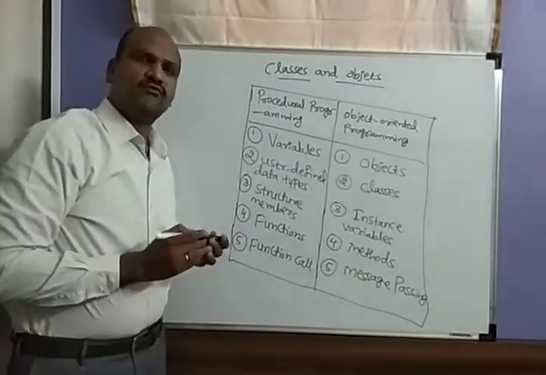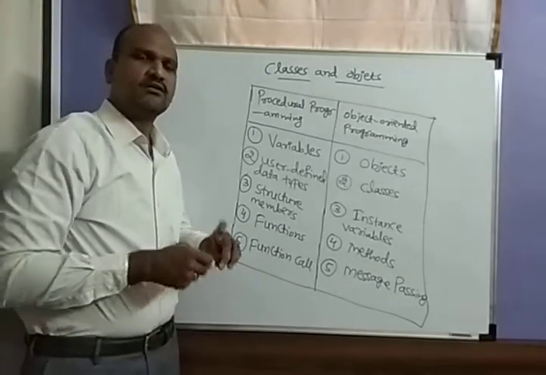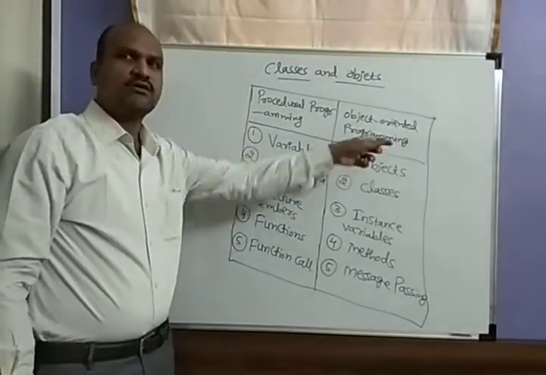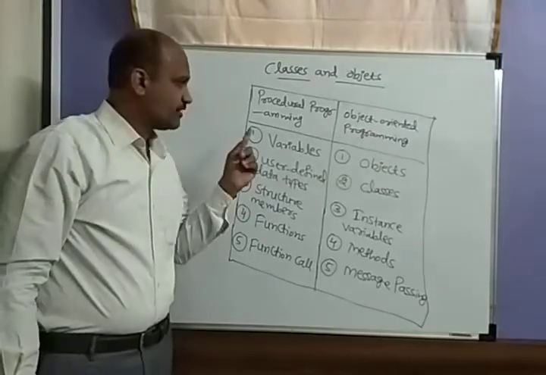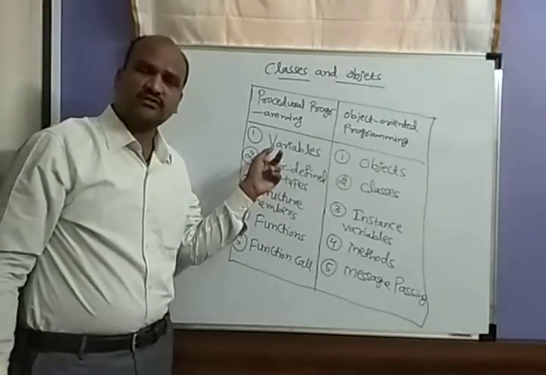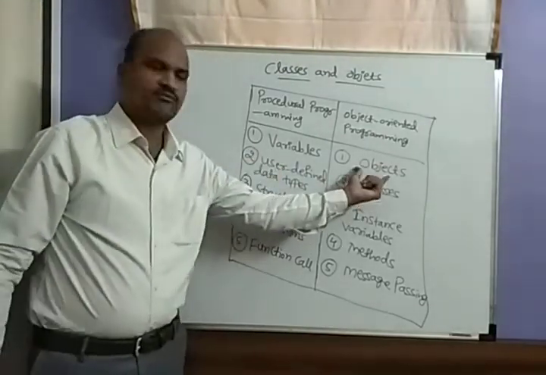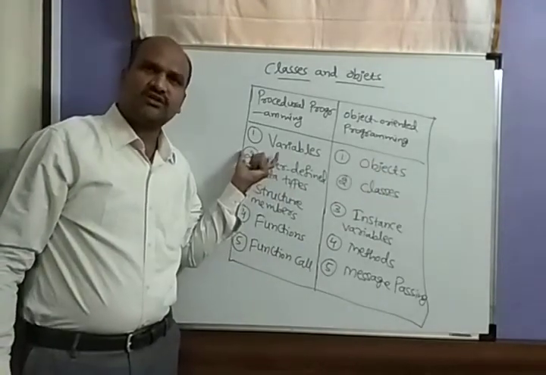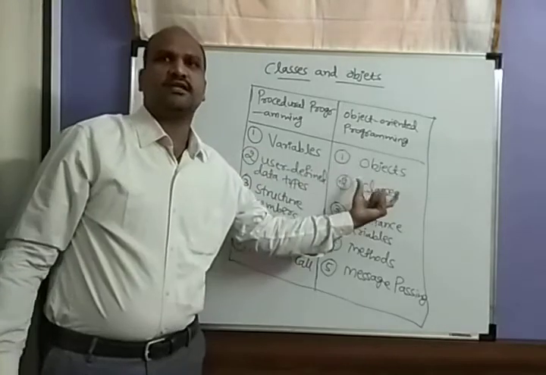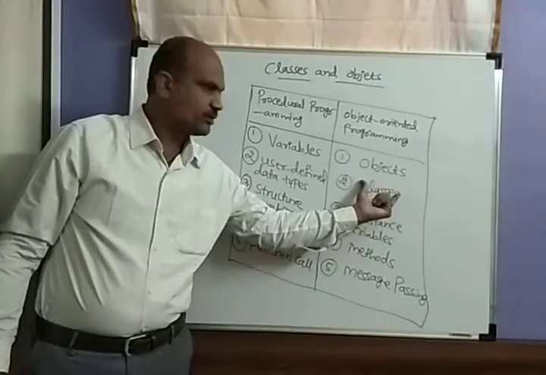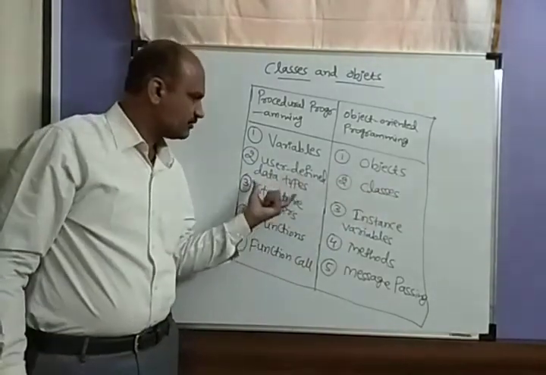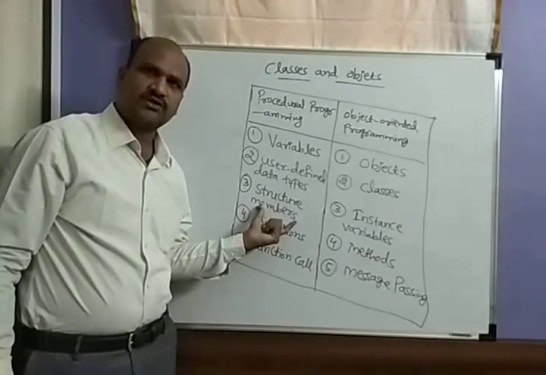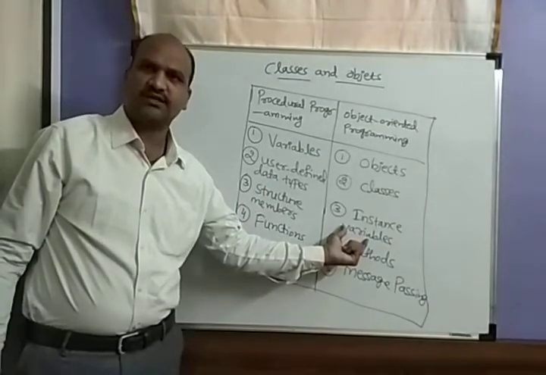These are the 5 differences between procedural programming and object oriented programming. First, in procedural we are using variables, in object oriented we are using objects. Second, in procedural we are using user defined data types, and in object oriented we are using classes. Third, structure members in procedural, and here we are using the instance variables.